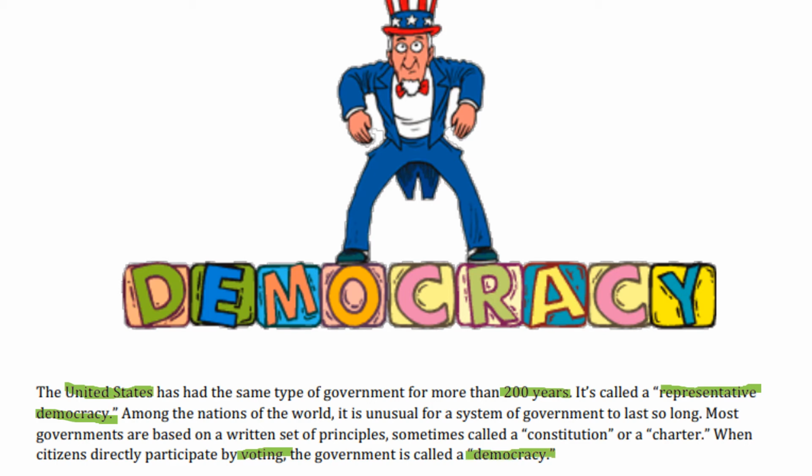This is telling us that a representative democracy means that us as citizens and people vote for the leader, and that leader represents us and makes the rules for our country. So the leader represents our thoughts and ideas and how we want our country to run. A democracy has lasted for 200 years, and that is unusual for a lot of places. There's no other nation that has had a government that has lasted and worked well for them, except for the United States, which has worked with democracy and having the representative democracy for more than 200 years.